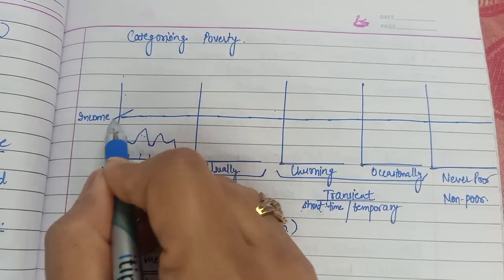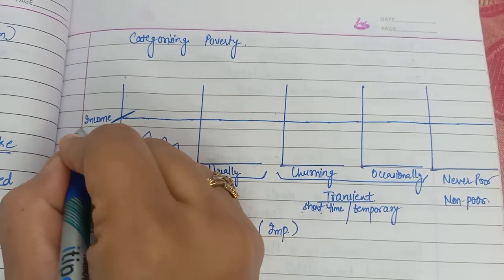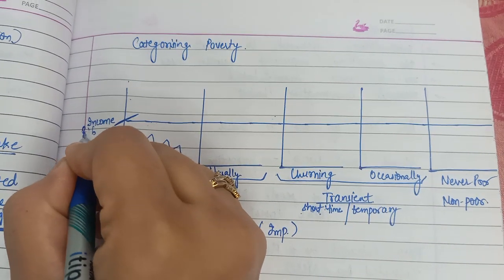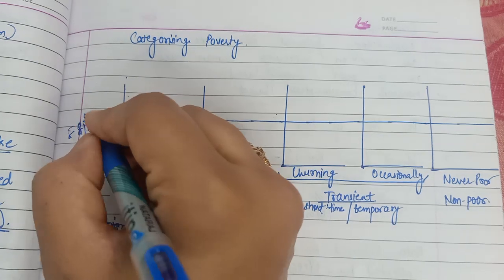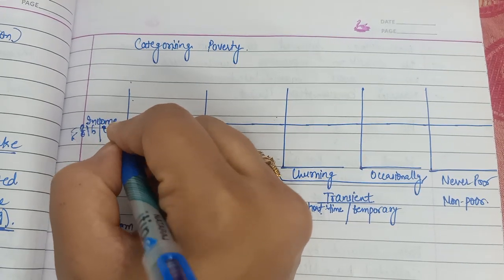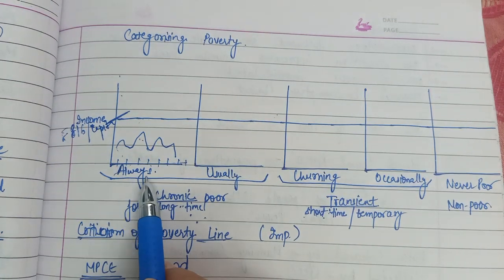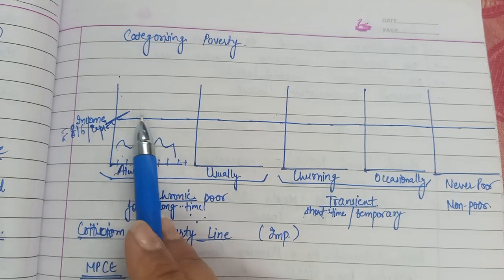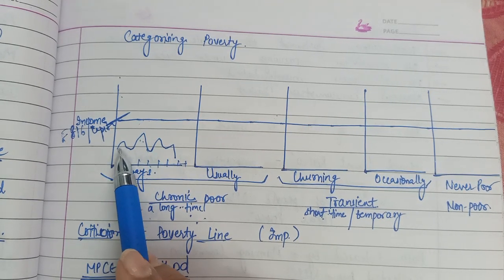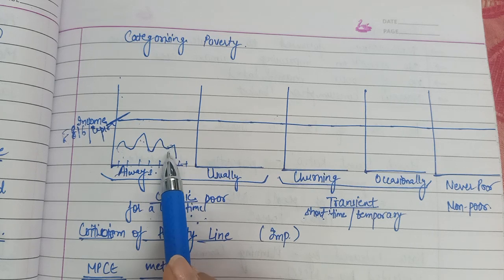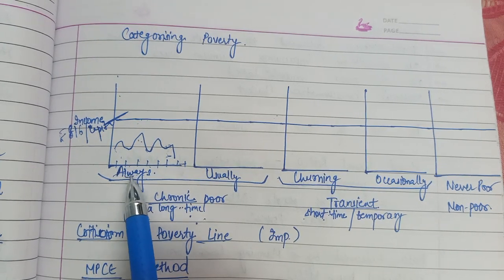Let us suppose we are talking about rural areas, and this is the poverty line, 816 rupees per capita. So these always poor people, their income is always below 816 rupees, and this is how their income chart is going on. So this category is chronic poor.